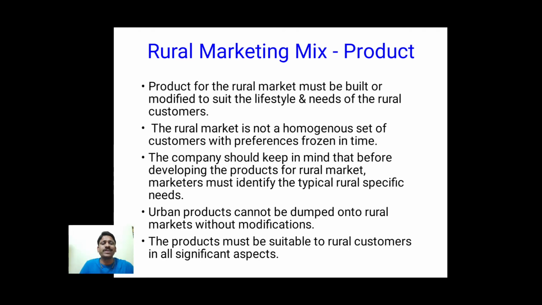So the rural marketing mix, the first element or the first tool is product. So product for the rural market. Now we are discussing from the point of view of rural areas. Till now, what we have done is we just understood what is marketing mix. So how does it work in the rural areas? Now we are starting to discuss rural marketing mix.